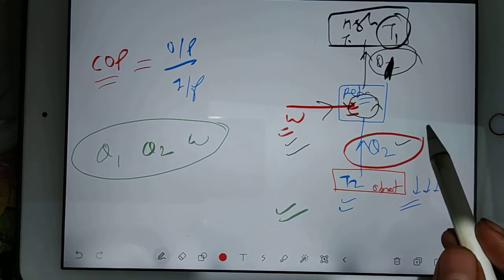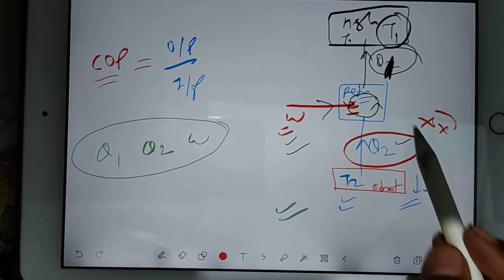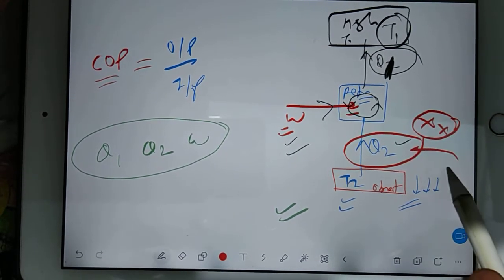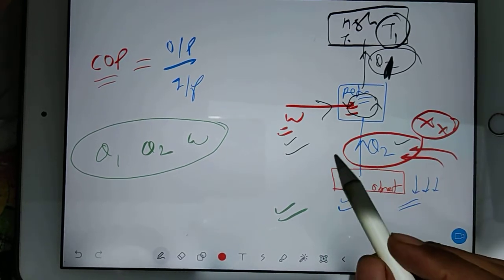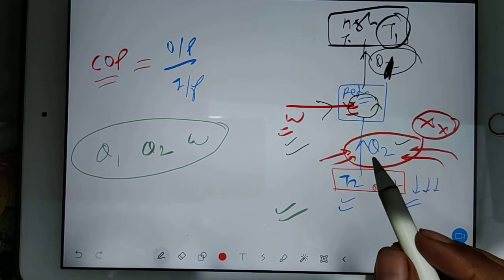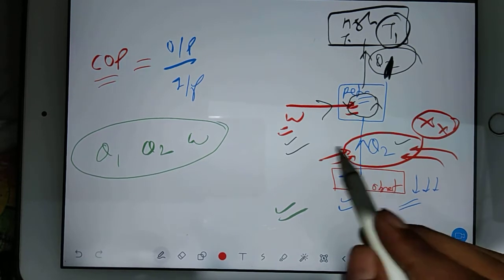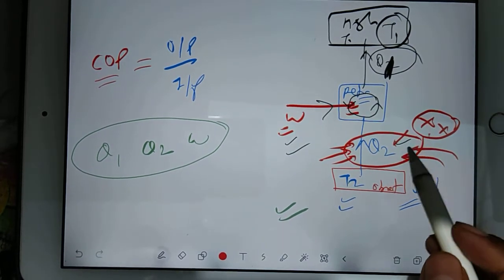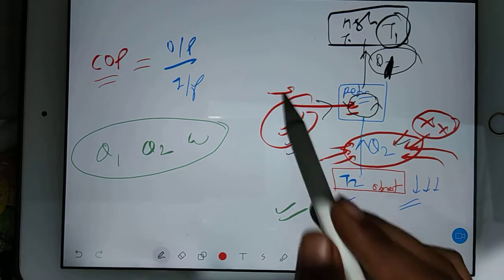Q2 is the thing that we want. It is our desired thing. So this much output you should have. Q2 is our output, and to achieve this output you have to supply this much input.